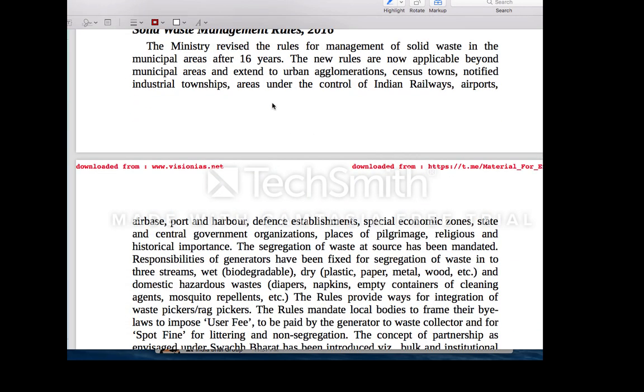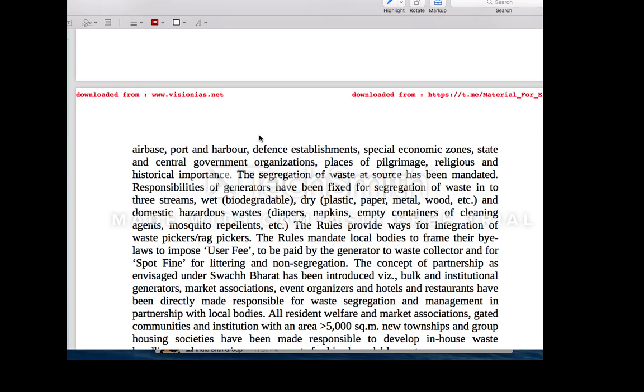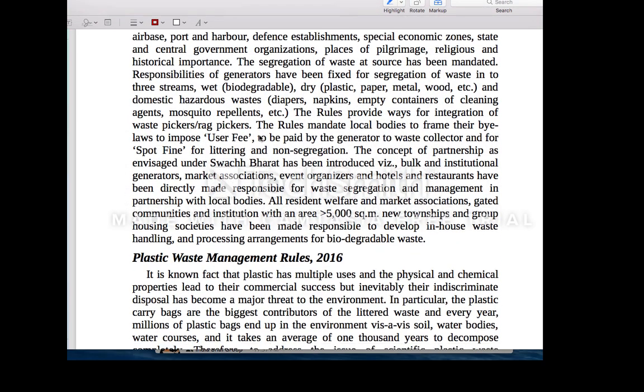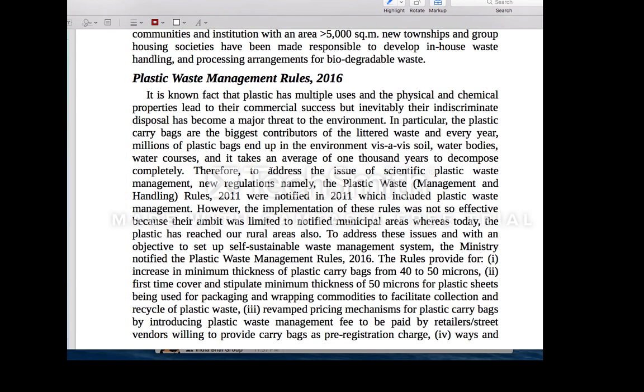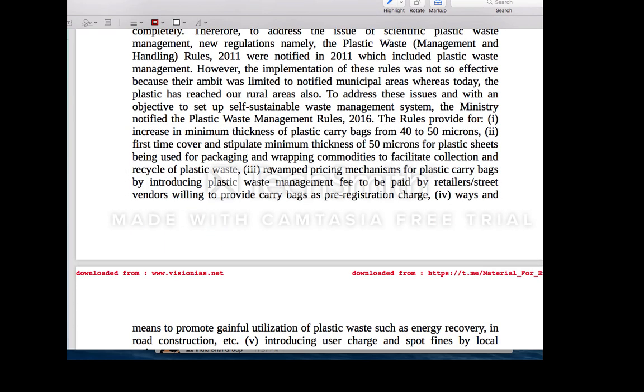I have already discussed the solid waste management rules, where they talk about more powers to the local bodies, increasing coverage to rural areas, imposing heavy fines, and creation of waste to energy plants. I have discussed the plastic waste management rules, where the recent amendment diluted the provisions. Initially they talked about charging for plastic bags; this provision has been removed. Elimination of multi-layered plastic has also been made difficult. If it can be used anywhere, it cannot be eliminated; only if it cannot be used anywhere does multi-layered plastic have to be eliminated.